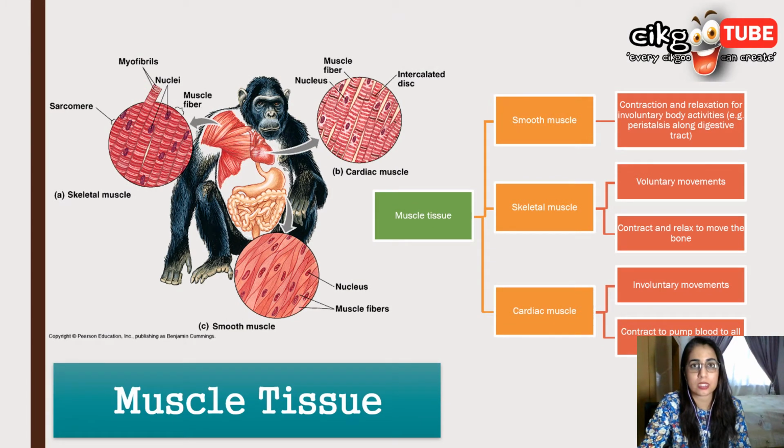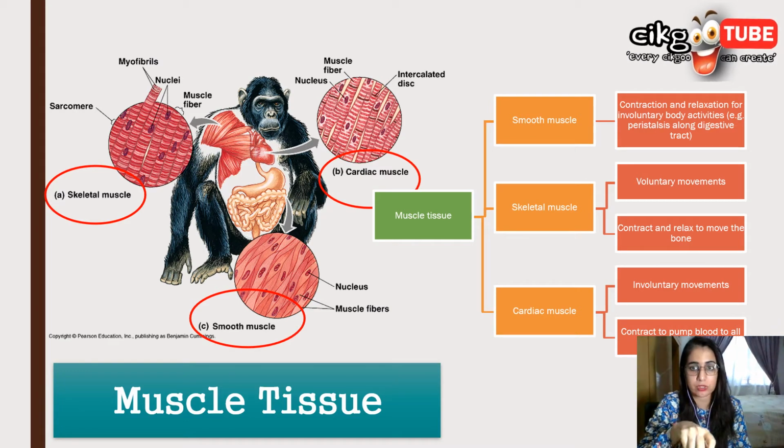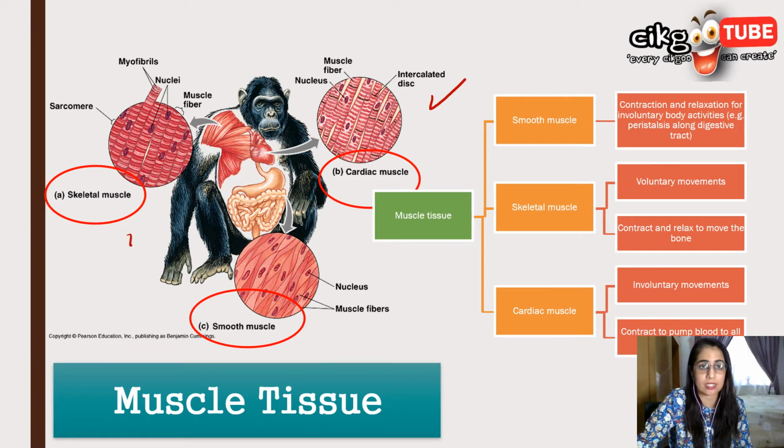Muscle tissue consists of muscle cells which can contract and relax to produce movement. There are three types of muscle tissues: skeletal muscle, cardiac muscle, and smooth muscle. Look at the picture of the three, you must know how to differentiate them. Cardiac muscle usually has intercalated discs, whereas skeletal muscle does not, but has myofibrils and nuclei. This one also has nuclei and myofibrils, but we have the intercalated discs here.